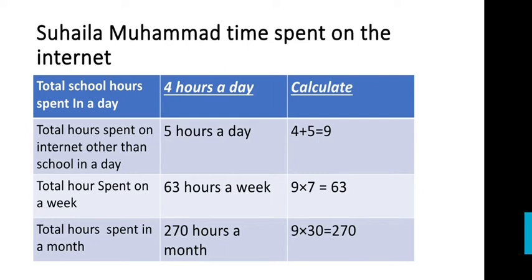Total hours spent on a weekend is 36 hours a week. 9 times 7 is 37 hours a week. Total hours spent in a month: 270 hours a month. 9 times 30 is equal to 270.